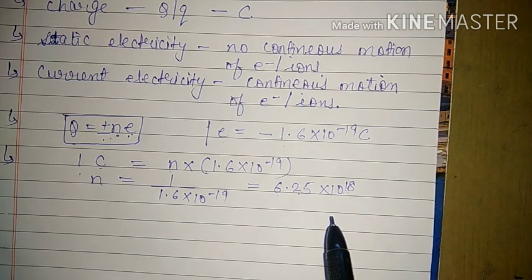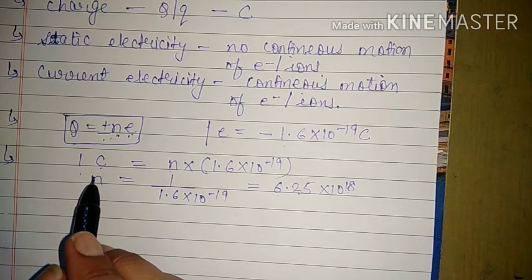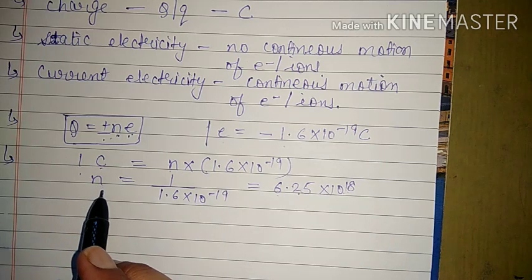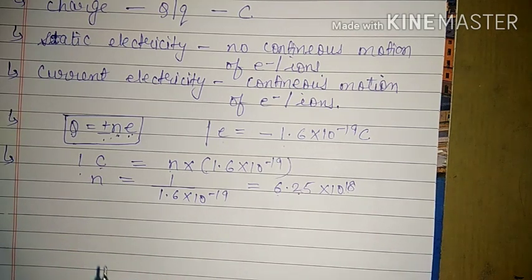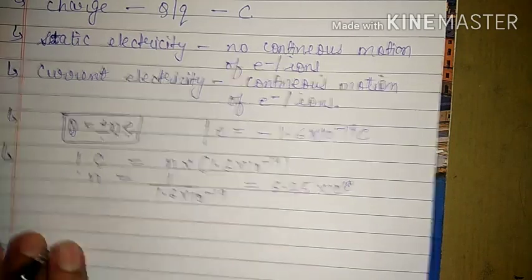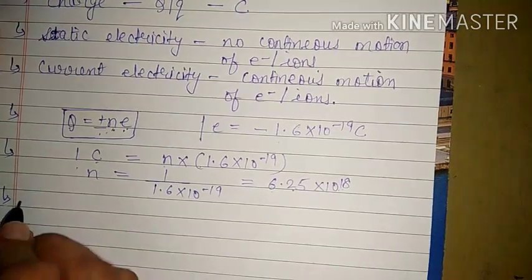Then we will be able to produce only 1 coulomb of charge. Okay. One more thing. Here we are talking about current electricity. So we will always make use of a conductor or electrolyte, because an electrolytic cell can also give us electrical energy. So here two things are there.